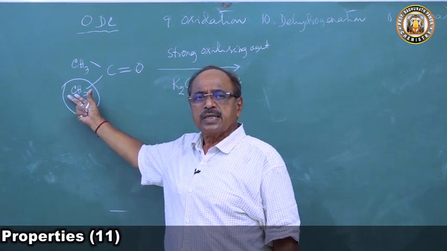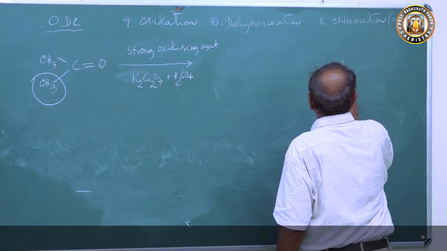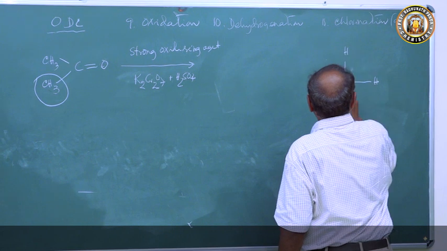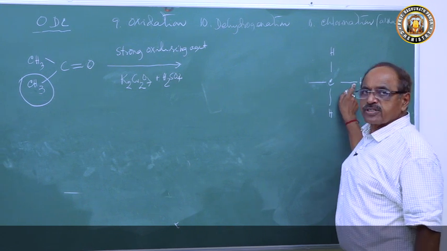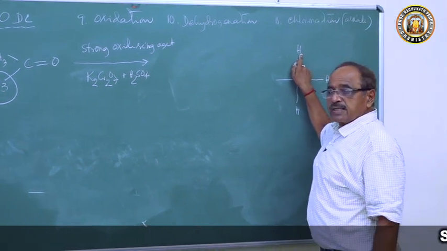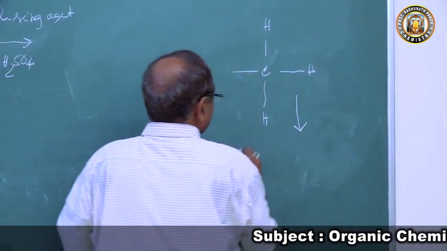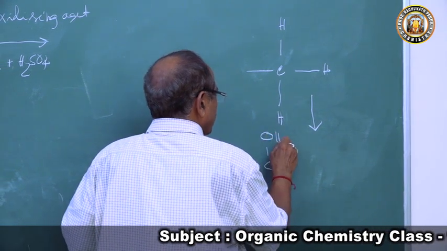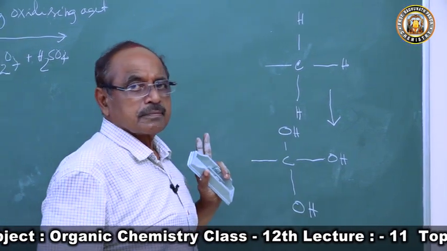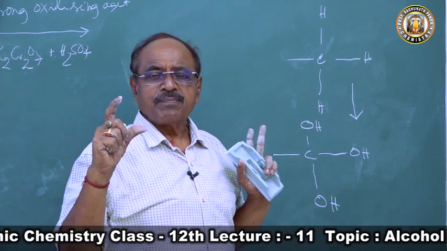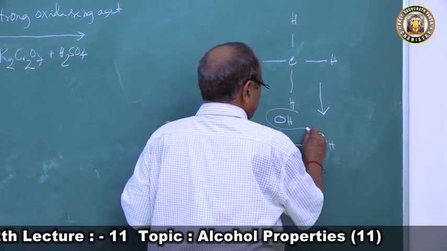Who will undergo oxidation? Methyl group. So what is this methyl group? This is the methyl group, CH3. In an easy way I want to teach you this. Then what will happen? This H will become OH. This H will become OH. This H will become OH. So when it is oxidized, this C will have three OH groups. And any carbon atom having two OH groups is unstable, loses a molecule of water. So this will lose a molecule of water.